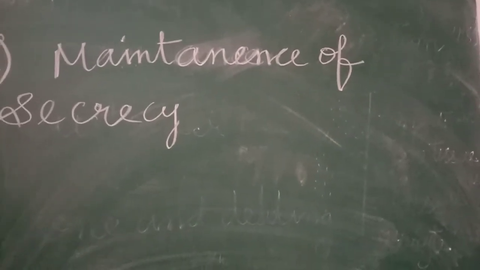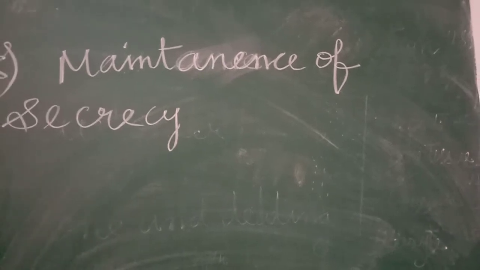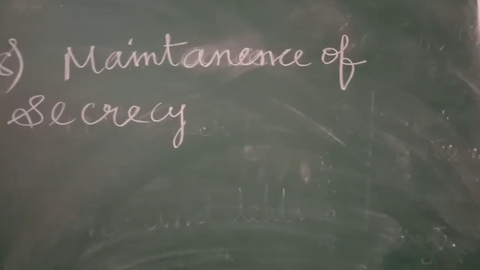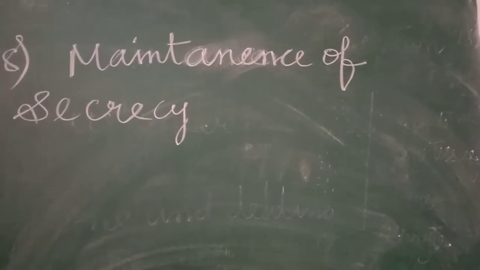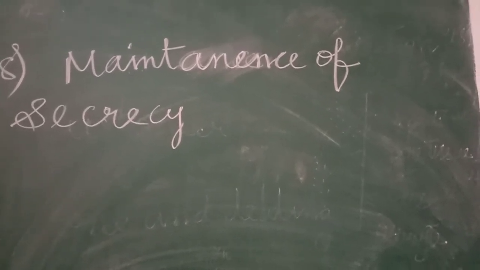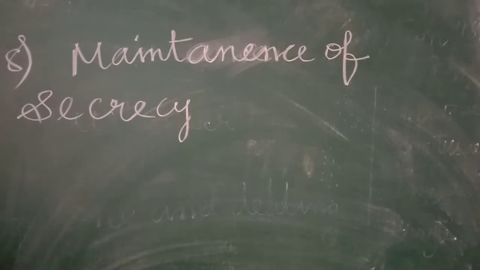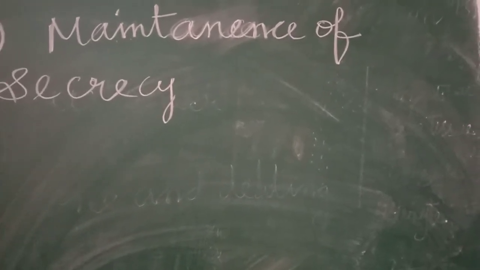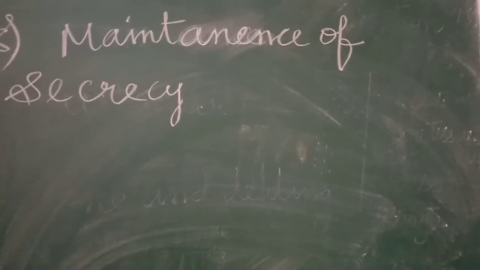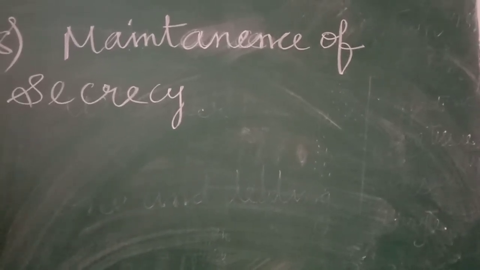In the case of sole proprietorship, that is not the case. She is not bound by law to publish the firm's accounts, so she can maintain the secrecy of her business. Whether she is having a loss or a profit, whatever it may be, she can maintain the secrecy of the business.